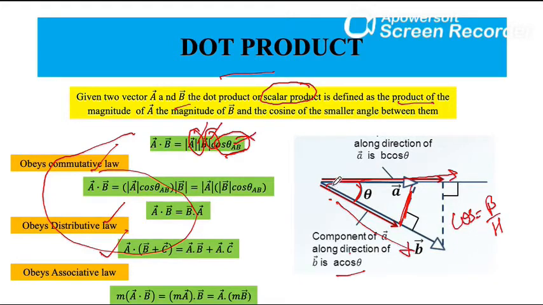Base is my B and A is my hypotenuse. So component in the direction is A cos theta. Similarly, along the direction of A, component of B vector is B cos theta. Okay.